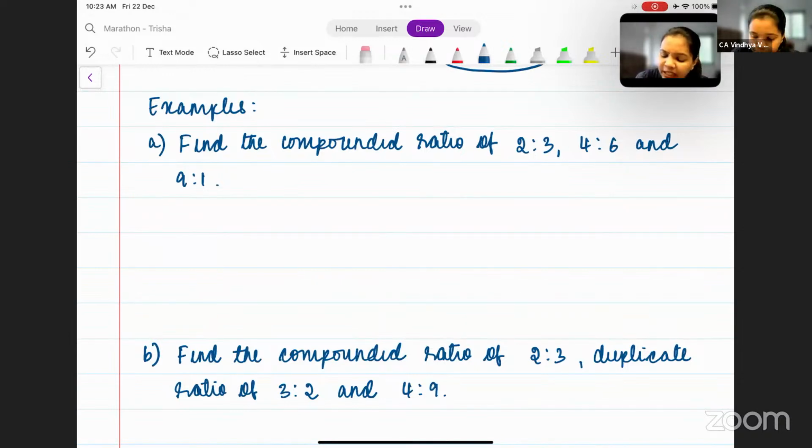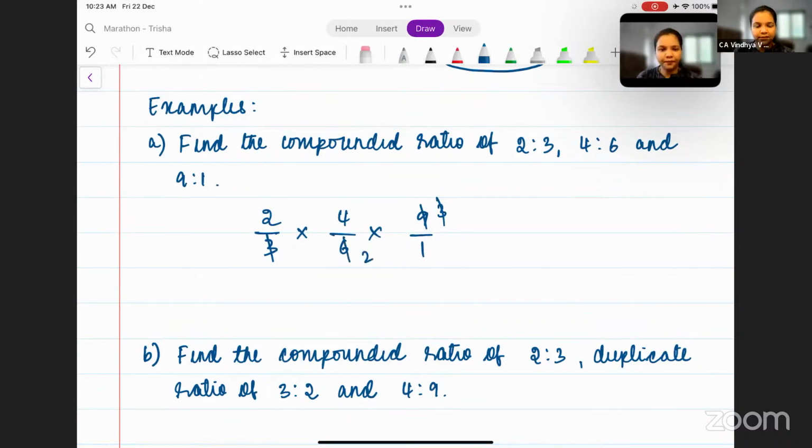All right. So to find the compounded ratio, how many ratios are there here? We have 3 ratios altogether. Let us write it: 2 by 3 into 4 by 6 into 9 by 1. Now, can we simplify this? Of course, yes. 3 ones are 3, 3 threes are 9. 3 ones are 3, 3 twos are 6. And 2 ones are 2, 2 twos are 4. So what you get is 4 by 1, or you can also write it as 4 is to 1. Okay. This is your compounded ratio.